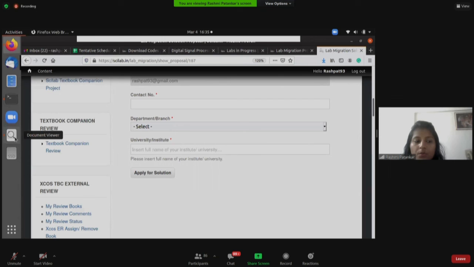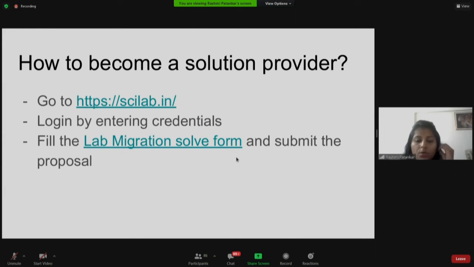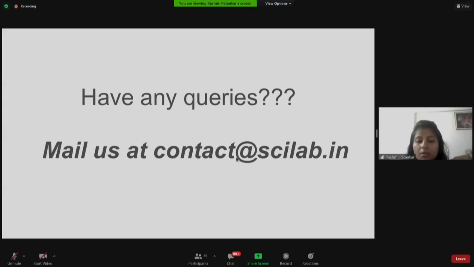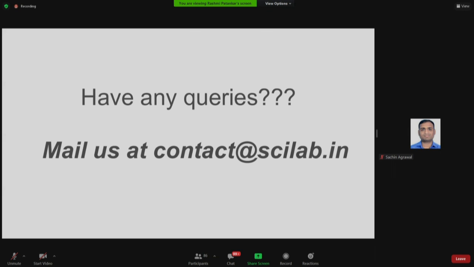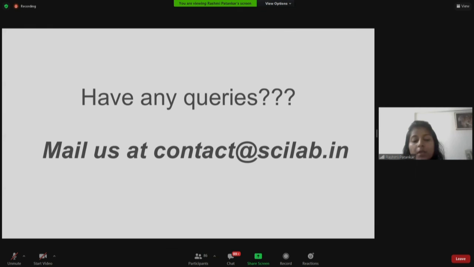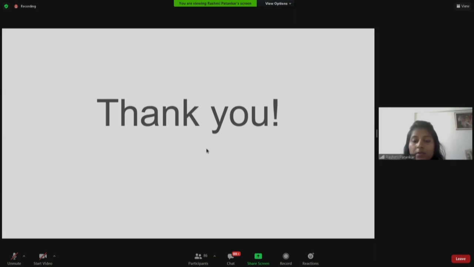So to summarize this activity, it is not limited only to college professors. Students or any Scilab enthusiast can also take part in it by becoming a solution provider and get a certificate, as we told you before, and also get recognition on our webpage. So that's all about the Scilab lab migration activity, and I end the session. If you have any queries related to this activity, you can get back to us at contact@scilab.in. Thank you, everyone. If there are any queries, I'm happy to take them.